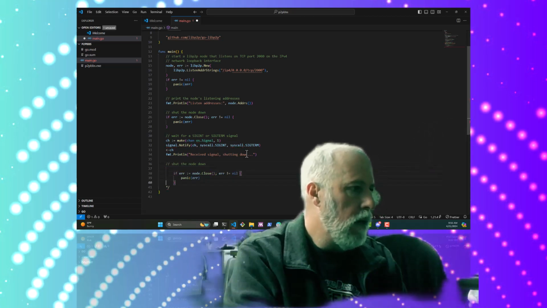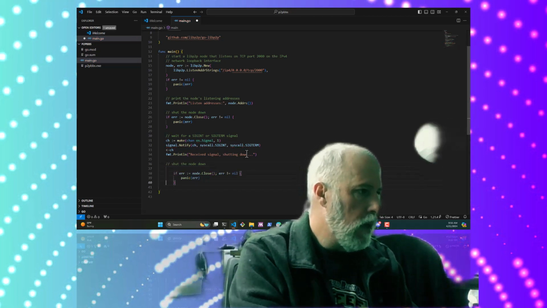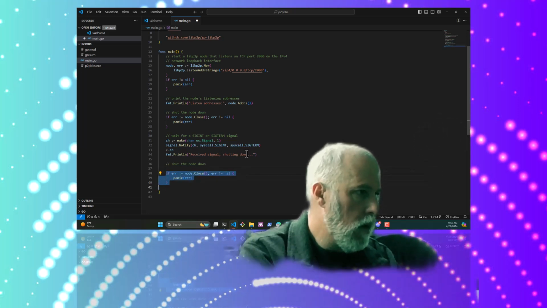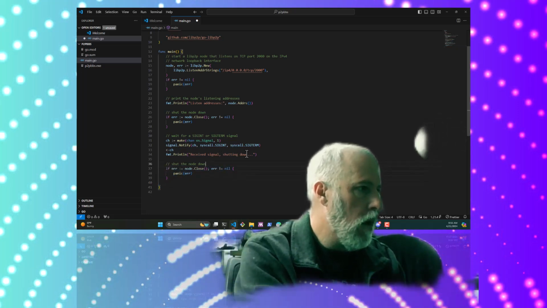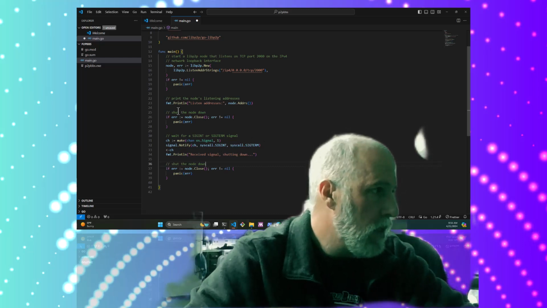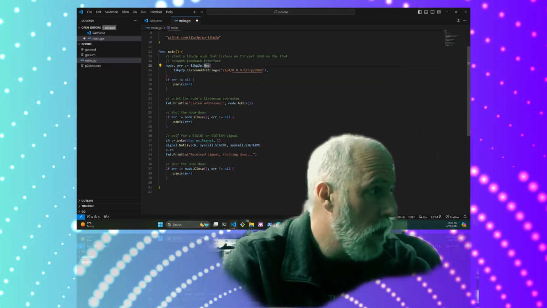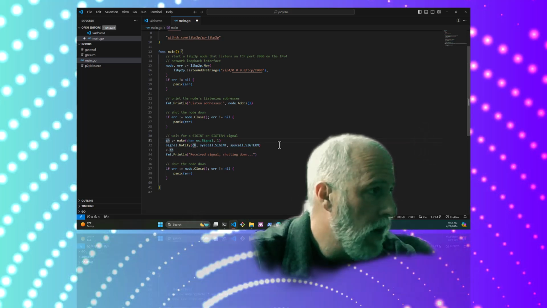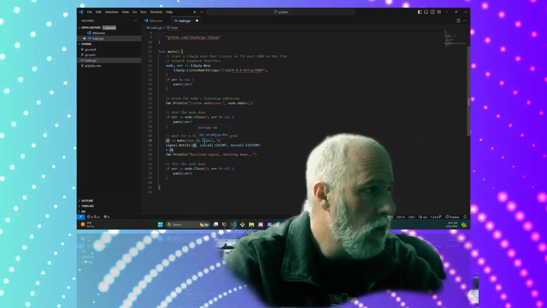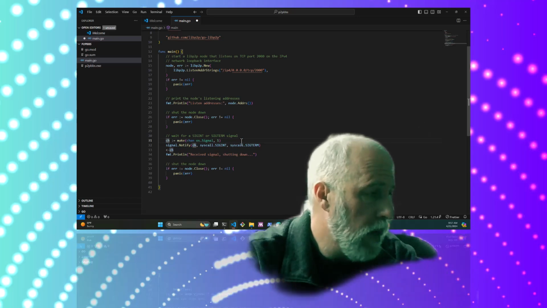So what's going to happen here is it's going to execute this, start listening here, and then get to this line right here, and it's going to wait for a signal from the operating system.